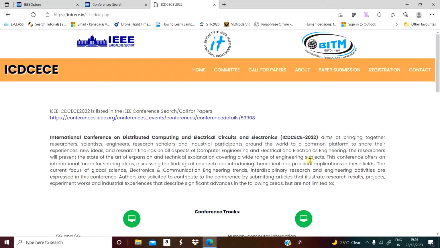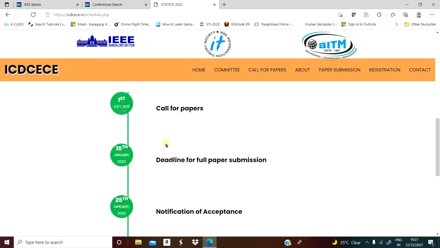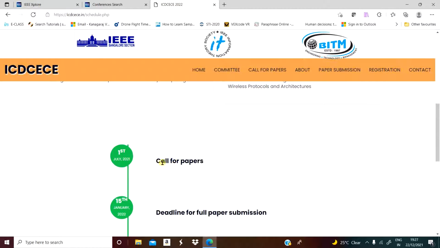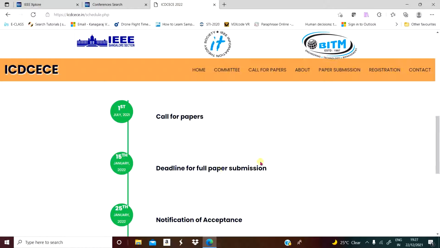It is about an IEEE conference proceeding, which is abstracted in the IEEE Xplore database, then indexed in Scopus after the presentations and acceptance. See all the domains. Human computer interaction, and management papers, HRM, they can do it. Internet of Things and other interdisciplinary tracks, you can see the tracks generally. Call for papers, deadline for full paper submissions.